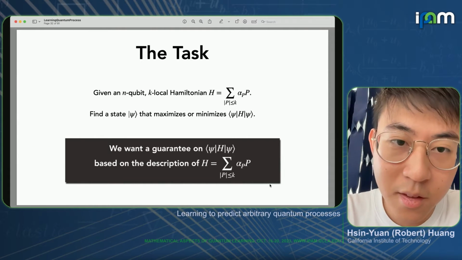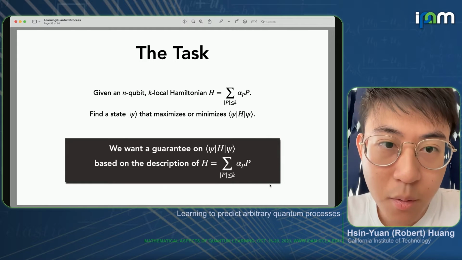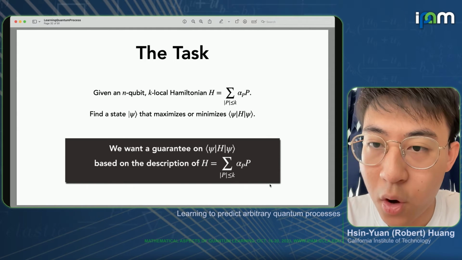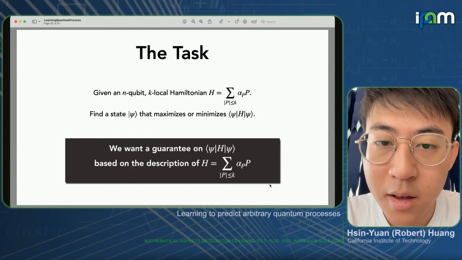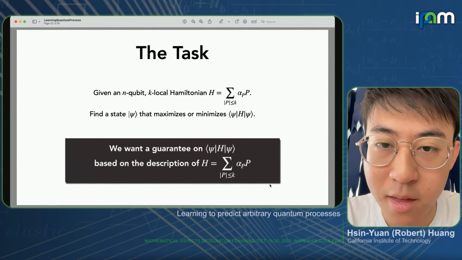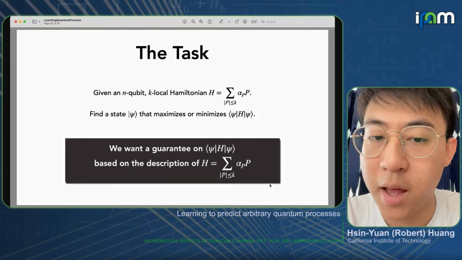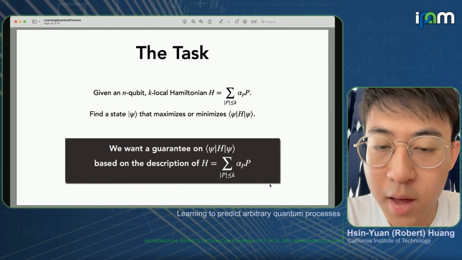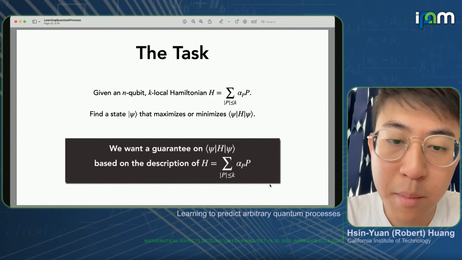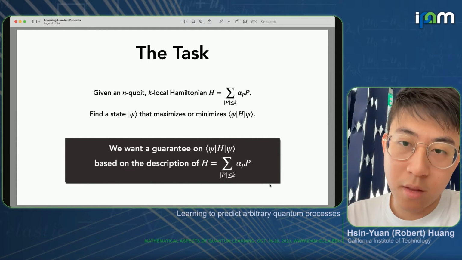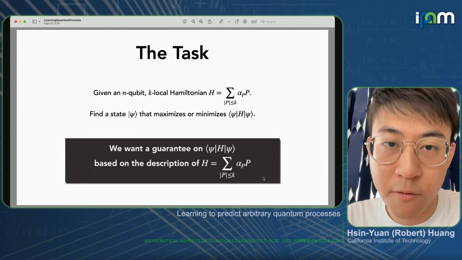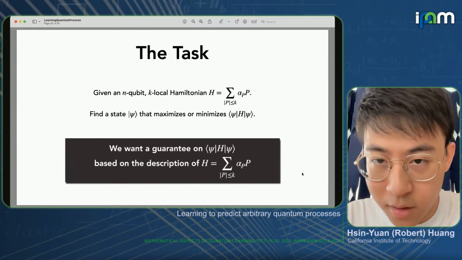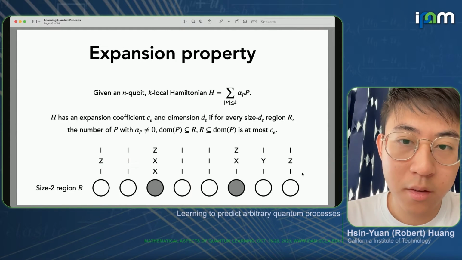So the task here is the following. We are given some n-qubit k-local Hamiltonian H, and we want to find a state psi that maximizes or minimizes the expectation value, or the energy. Particularly, we want to have a guarantee on the energy based on the description of the Hamiltonian, in particular based on these alpha p coefficients. And later it will become clear why that's important.